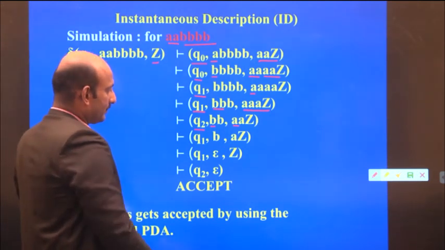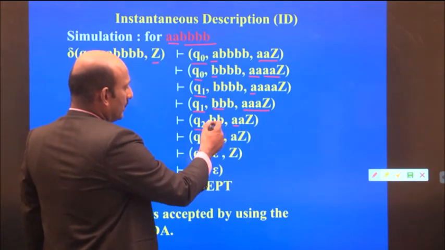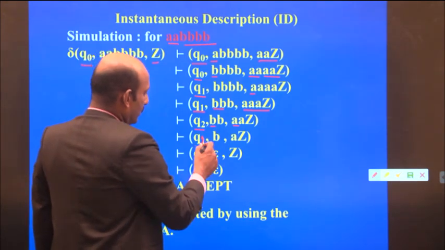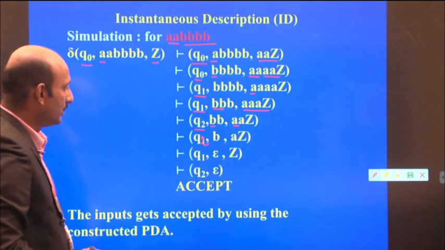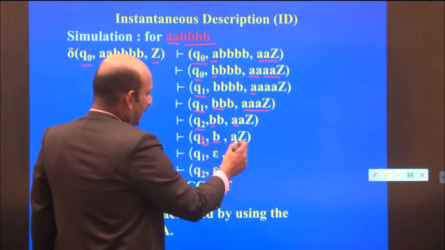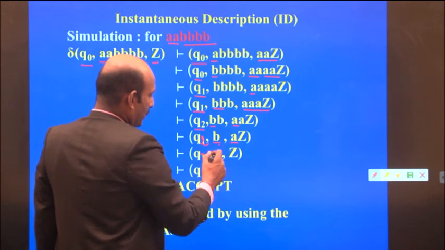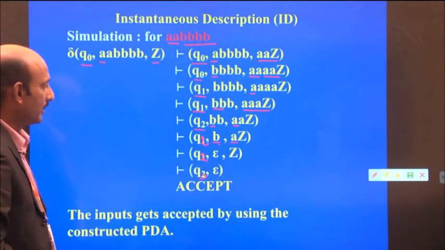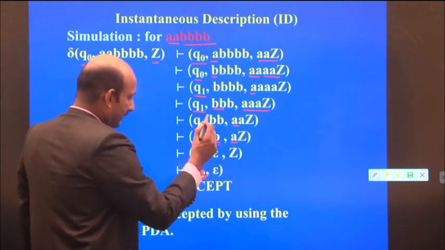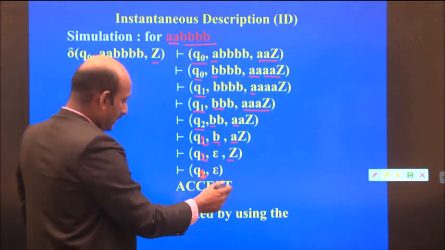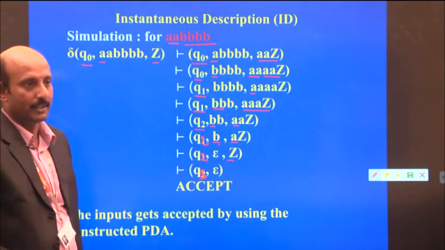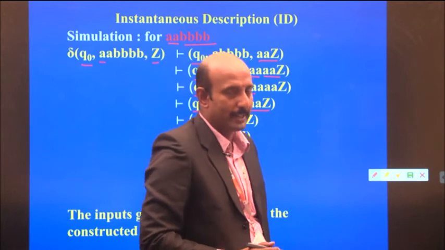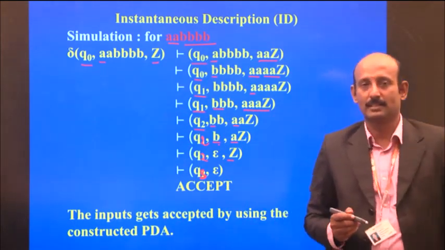Again Q2 on B comes back to the same state, that is Q2. With B and A, it comes back to the same state. Then Q2 on epsilon goes to Q3. So it is Q3, which is the accepting state of this push-down automata. So this is what the push-down automata and the instantaneous descriptions are.